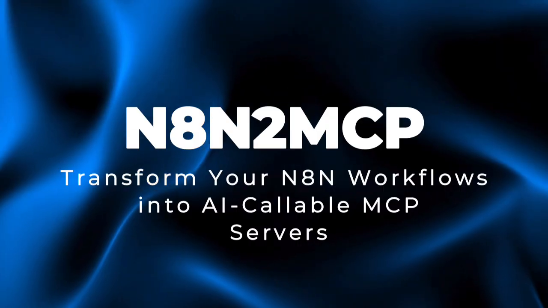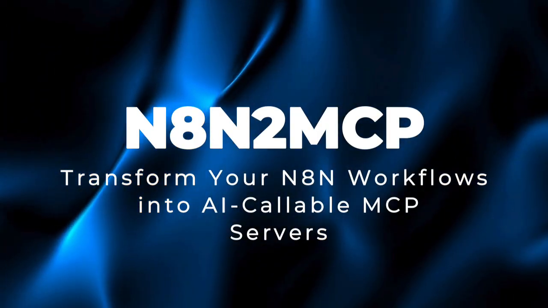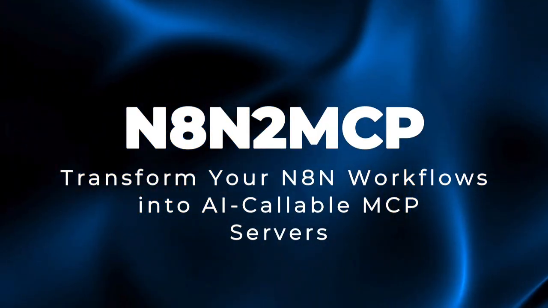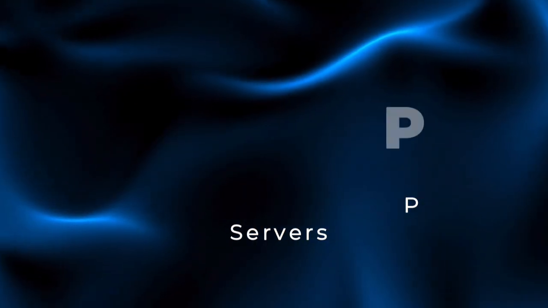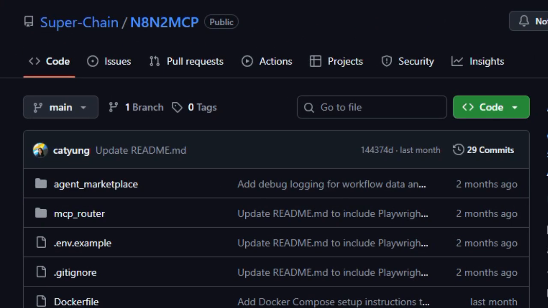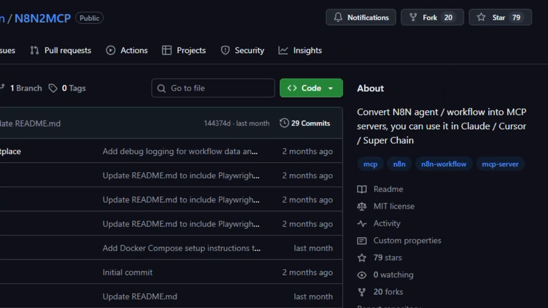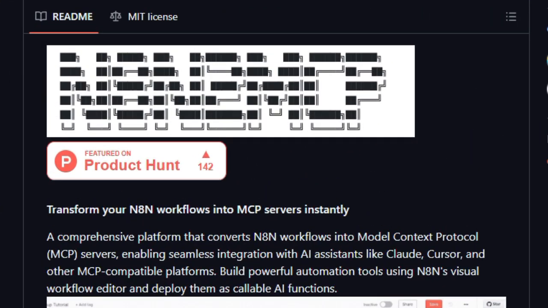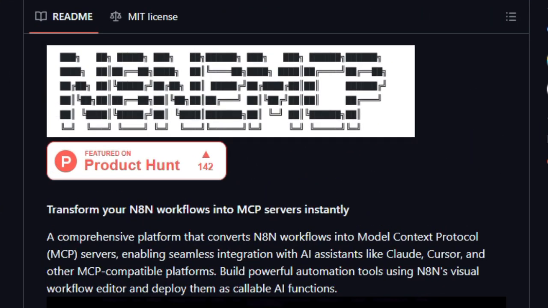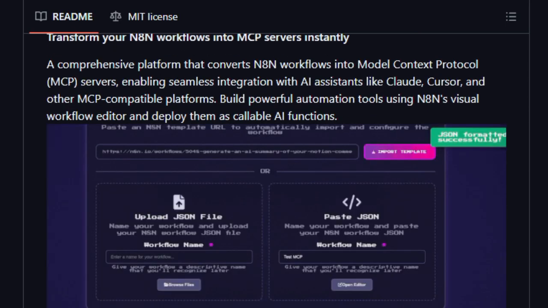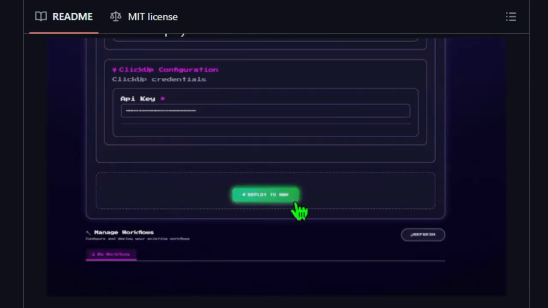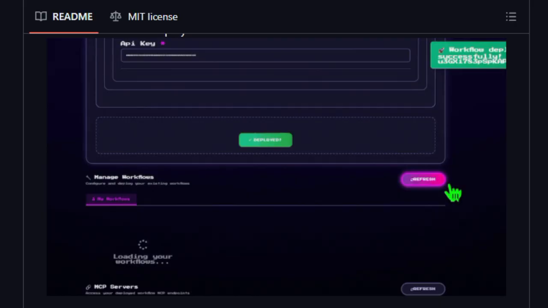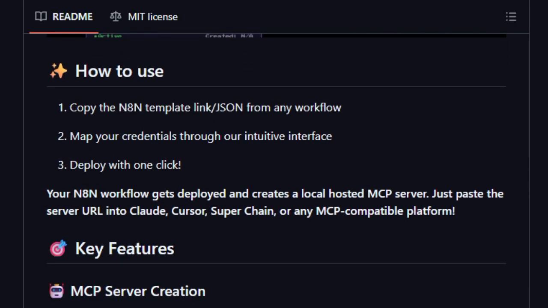Project number 4, N8N2 MCP. Transform your N8N workflows into AI-callable MCP servers. N8N2 MCP shines because it bridges the gap between visual workflow automation and AI tool integration. Many creators build powerful automations in N8N, but struggle to expose them in AI assistants in a seamless way. N8N2 MCP solves that by converting your N8N workflows into Model Context Protocol (MCP) servers that AI assistants like Claude, Cursor, or the Superchain ecosystem can call directly.